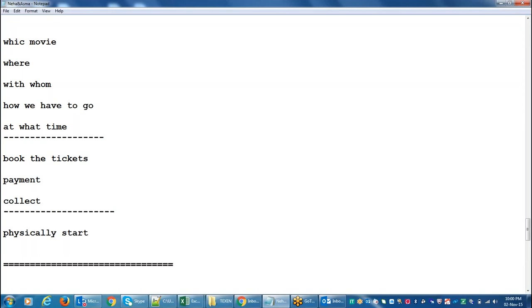Then we need a house plan, right? So what all do we require? How many floors we need to construct, and on each and every floor, how many houses should be there? In each and every house, how many rooms, how many bedrooms, how many halls should be there, whether it's a 2 BHK or 3 BHK house, right?